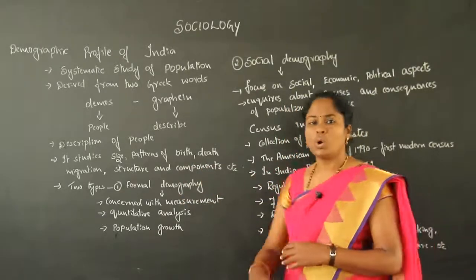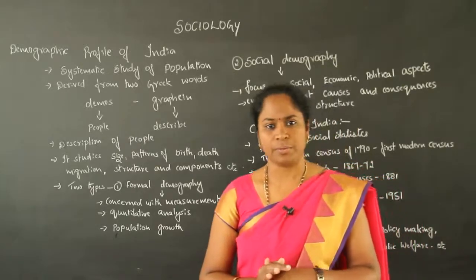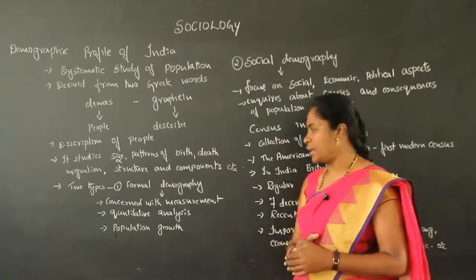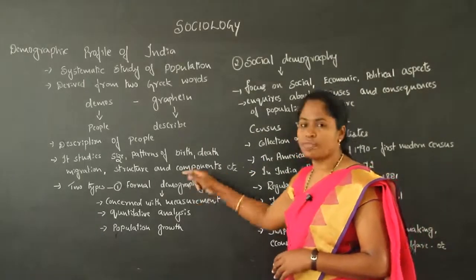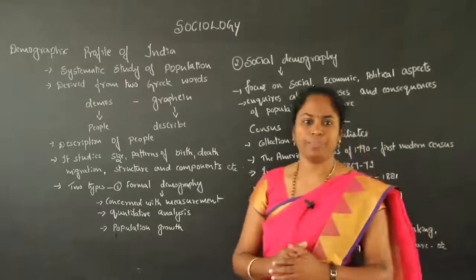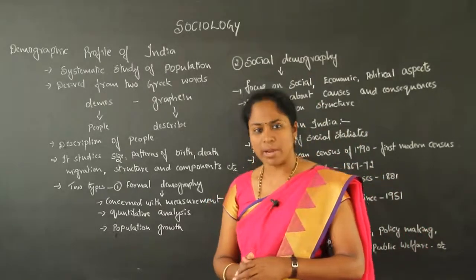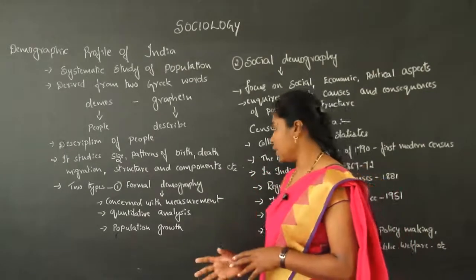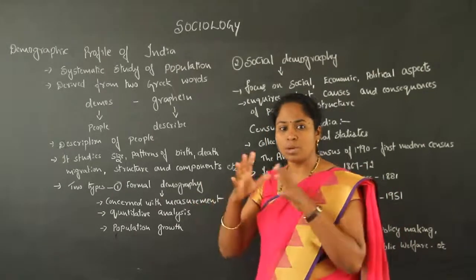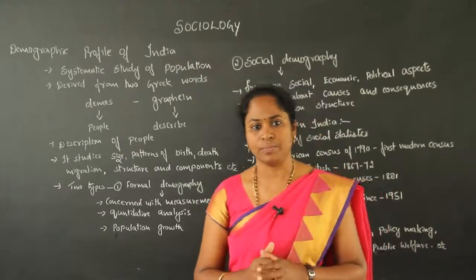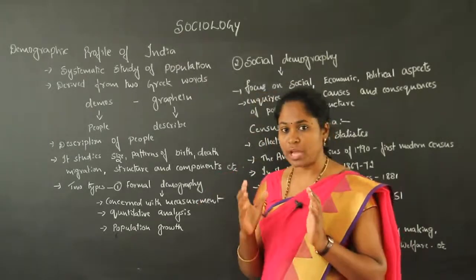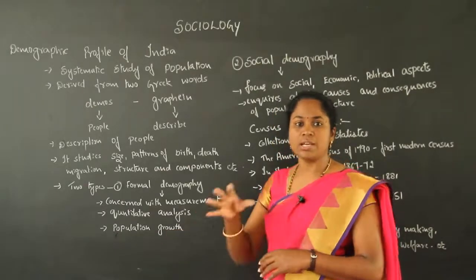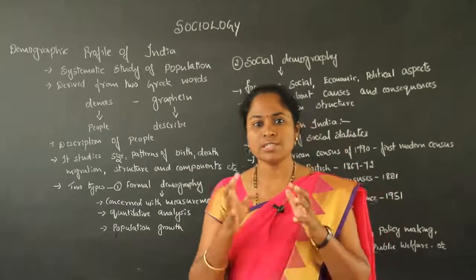Then there are varieties of demography, but mainly two different varieties, that is, formal demography and social demography. First is formal demography. Formal demography is concerned with the quantitative measurement of that particular society, mainly the size of the population.